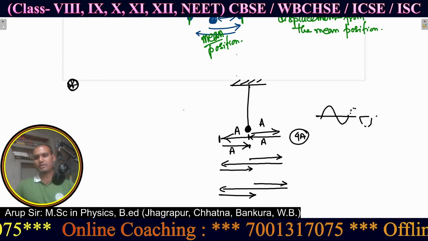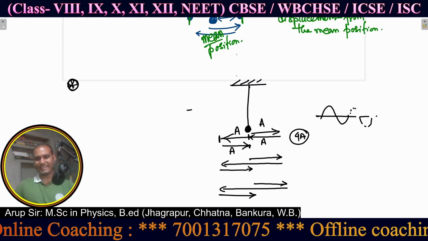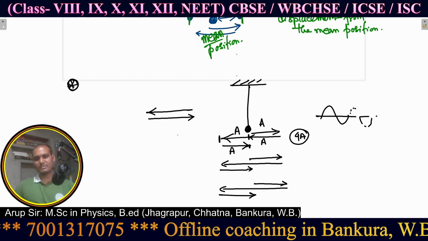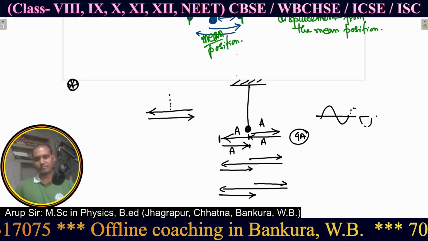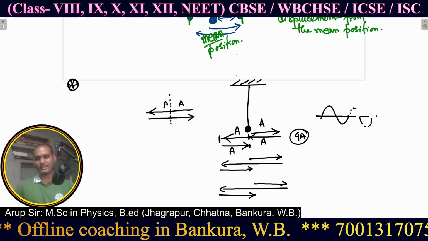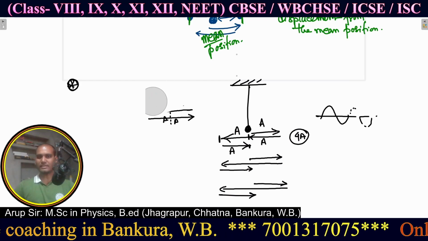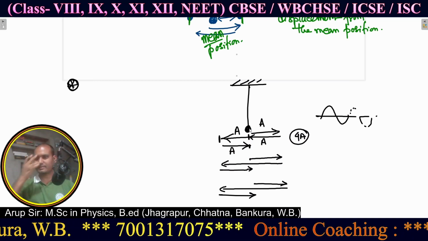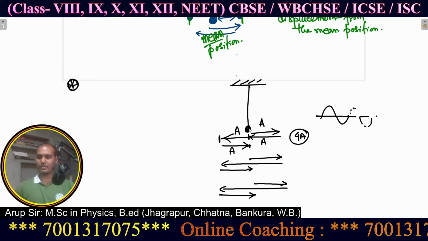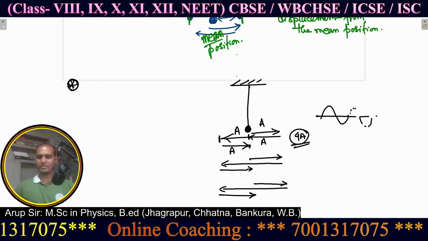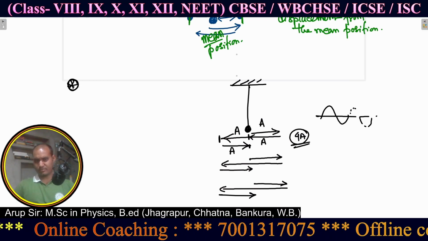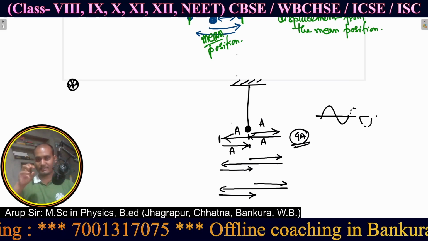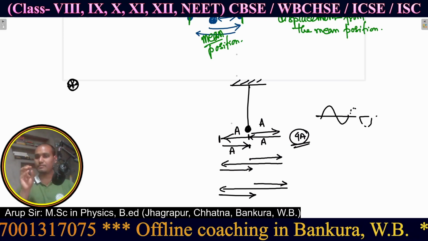Now if somehow a pendulum starts oscillating from one extreme end, then also it will go here, then will return to here. This is one oscillation. So there also the mean position will be somehow at the midpoint, and it is A, so 4a. If it starts from the extreme position, then also it is 4a, but here I am considering that the oscillation occurs from the mean position, so then also it is 4a. Okay, now see, 4a is the total distance, and this is one complete oscillation.